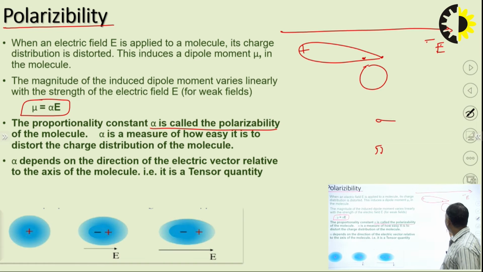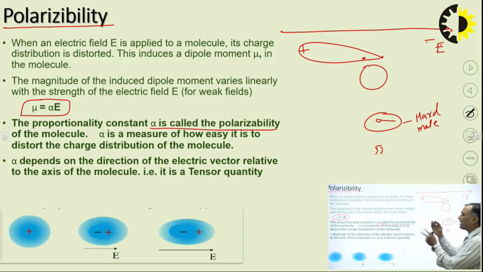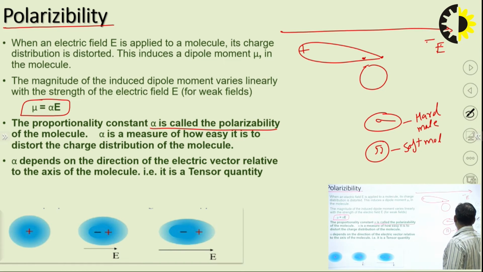Such molecules that have sigma bonds are called hard molecules. Okay. And those molecules in which distortion can be easily done are called soft molecules.